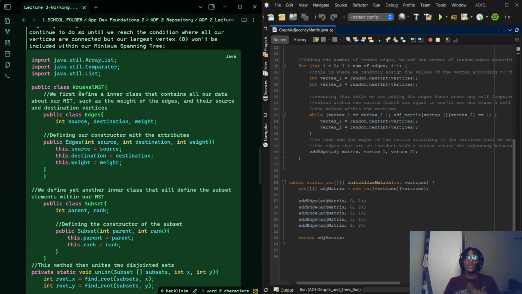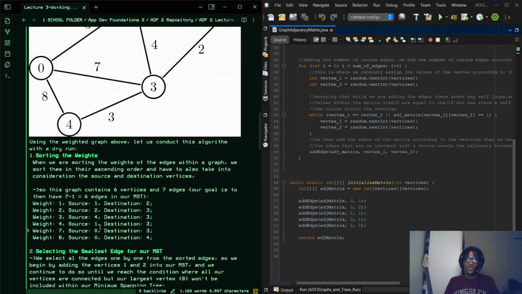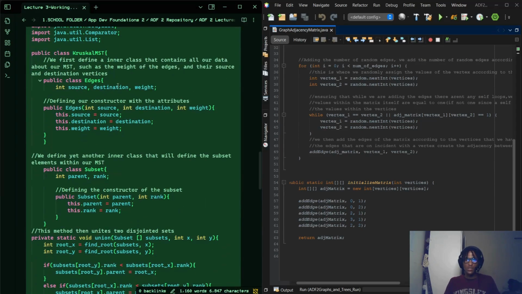And then I jump in. I'm like, public class KruskalMST. We first define an inner class that contains all our data about our MST, such as the weight of the edges and their source and destinations, going back to how we had sorted over here. And then I just define an inner class within this KruskalMST called Edge.